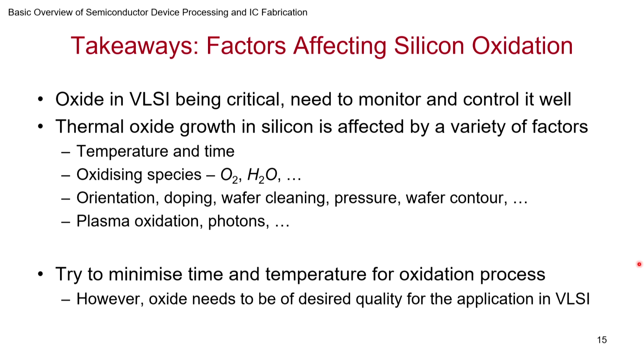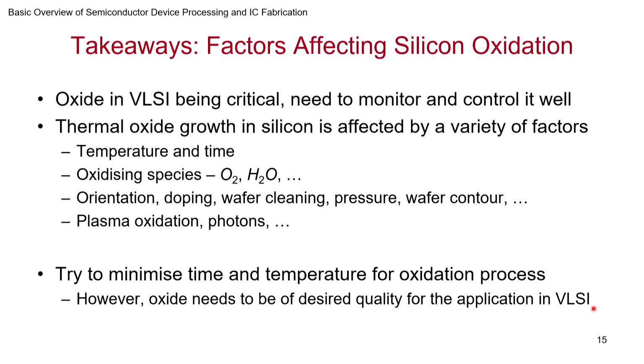And you can also use some tricks of using plasma and photon to speed up your whole process. So as I said, one of the goals is to minimize time and temperature for the oxidation process, right? Why do you want to minimize time? You want to save time that is spent in building the device. So if you can do it faster, it's always better, right? It's not necessarily true, but very often that's the situation. And temperature also, you want to keep it as low as possible. They call it the thermal budget. When you go to high temperatures, you're not only growing oxide, you're disturbing other dopings and making things move around. So you want to work with as low a temperature as possible.